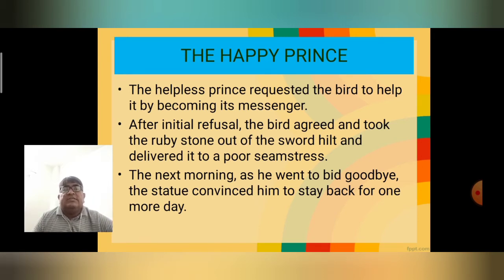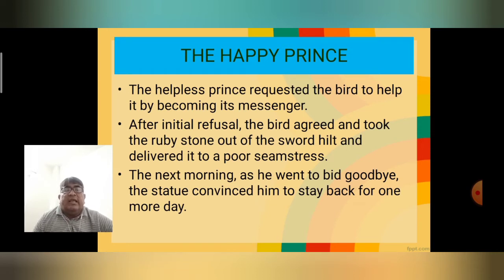Her son was shivering with fever, and she had no money to give him even milk or proper treatment. So the little swallow took the ruby from the sword hilt and gave it to the seamstress while she was sleeping and taking rest.